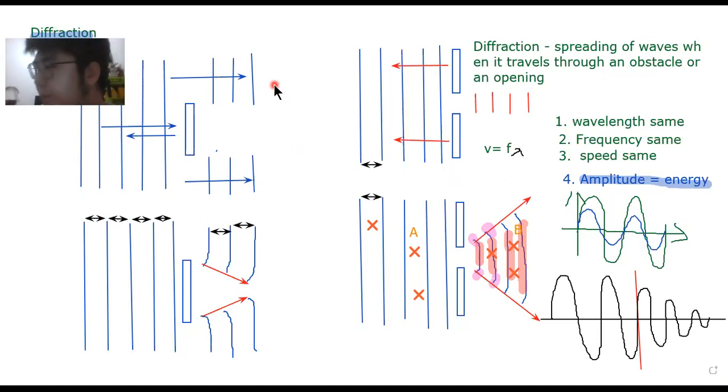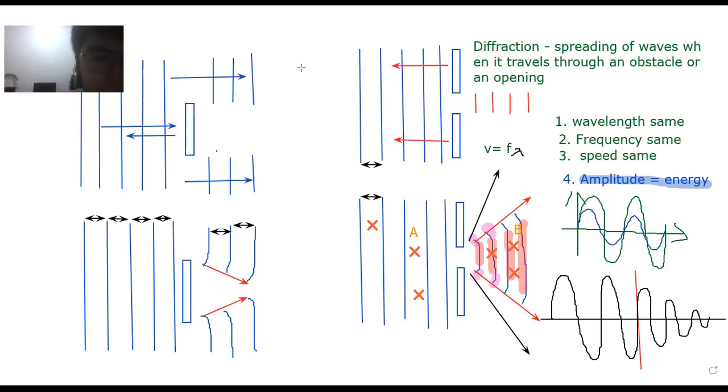Okay, next one. How do I increase the diffraction angle? Looking at the last picture, if I want to increase this arrow so that it is larger like this, I want to make the diffraction wider for whatever reason. I can do one of two things.